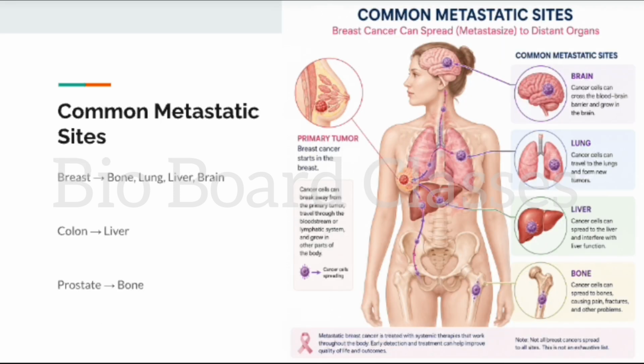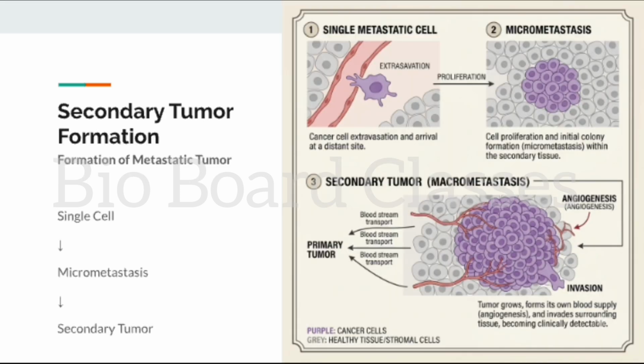Different cancers often show preferences for specific organs. Breast cancer commonly spreads to bone, lung, liver, and brain. Colon cancer frequently spreads to the liver. Prostate cancer often metastasizes to bone. These patterns are not random. When colonization succeeds, cancer cells begin dividing again. A microscopic cluster gradually develops into a detectable secondary tumor. This new tumor may continue to grow and spread further.